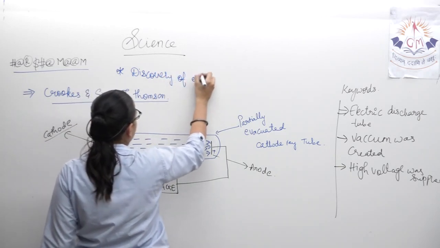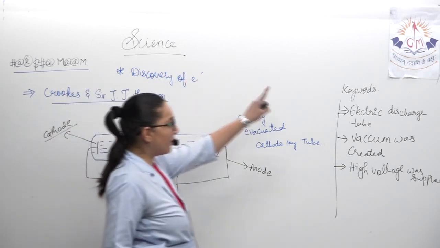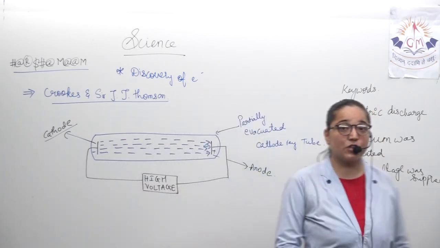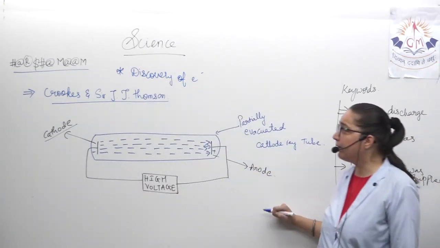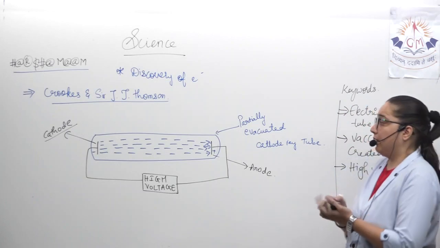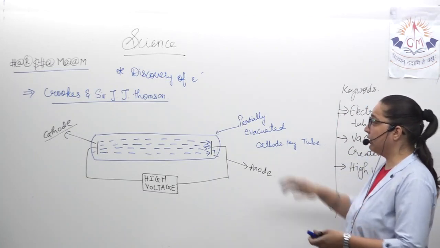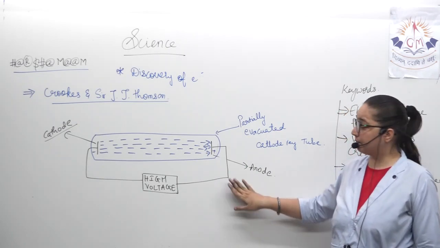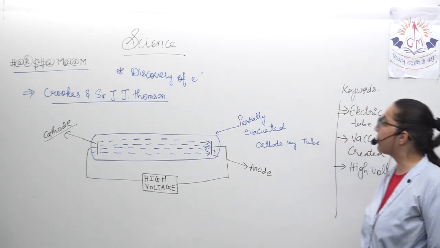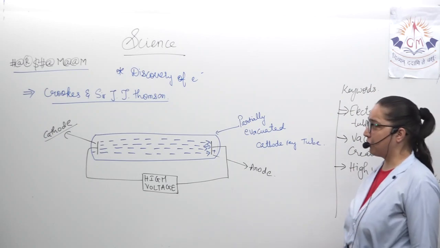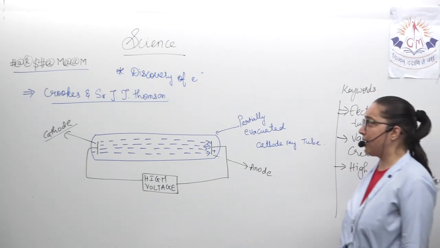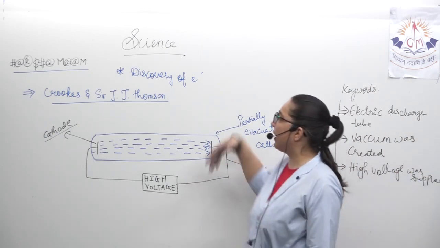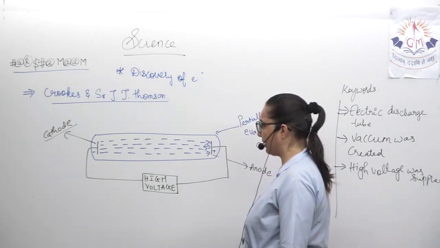I am not going to write this short note for you because I have already given you the keywords with the help of which you have to write the whole short note on your own. Okay, electrically discharged tube. It was William Crookes and Sir J.J. Thomson who explained the discovery of electrons.